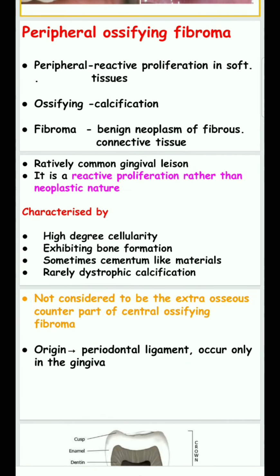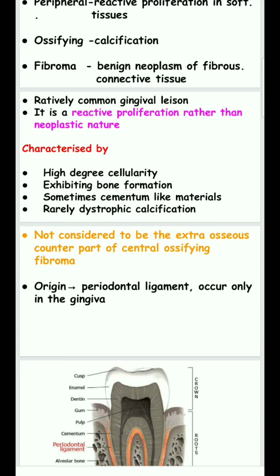It is most common in the gingiva. At the same time, it is a reactive proliferation rather than neoplastic in nature. It is characterized by a high degree of cellularity, that means a higher number of cells in this area. Bone formation is also seen in this lesion. Sometimes cementum-like material is also seen, and rarely dystrophic calcification is seen in this lesion.